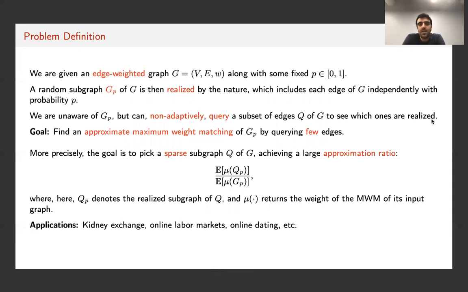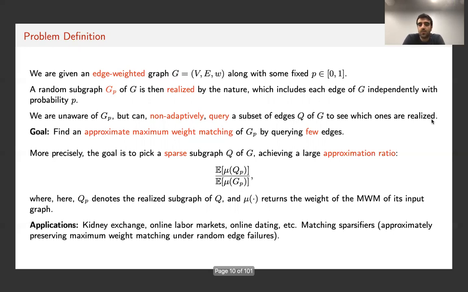This problem has many applications in, for example, kidney exchange, online labor markets, and online dating. This subgraph Q can also be used as a matching sparsifier, which basically maintains large or heavy matchings under random edge failures.